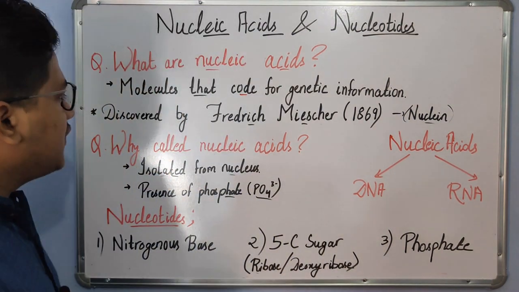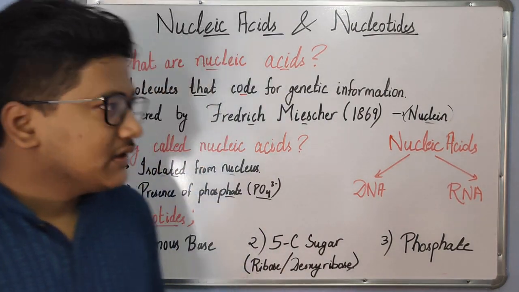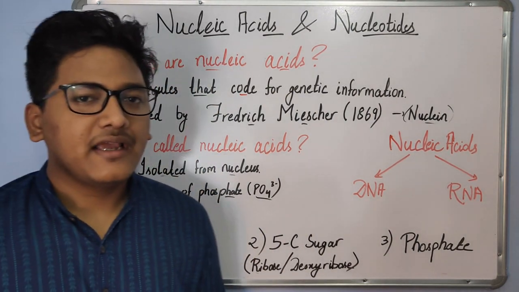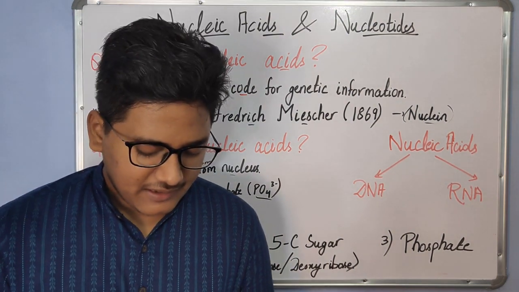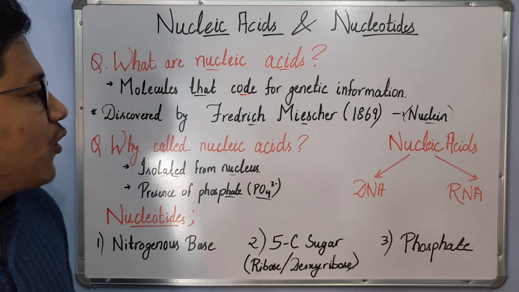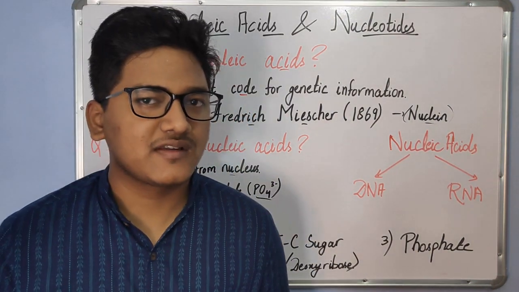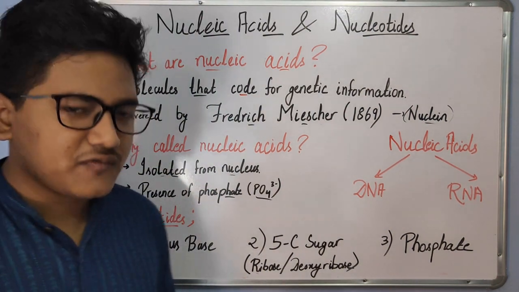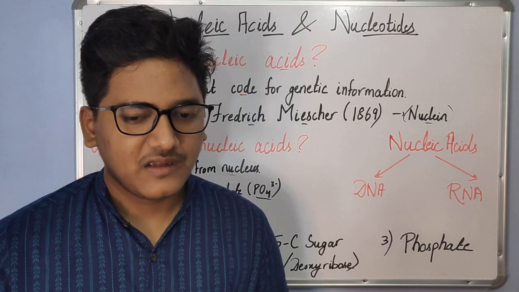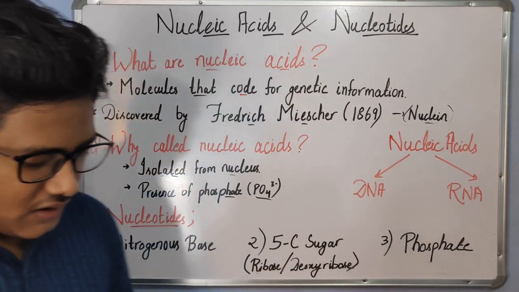Now, if we look from a historical point of view, the nucleic acids were discovered by Friedrich Miescher in the year 1869. At that point of time, he called these nuclein because this was a novel molecule that was isolated from the nucleus, and it did not match any of the known biomolecules at that time. And those were proteins, carbohydrates and lipids.